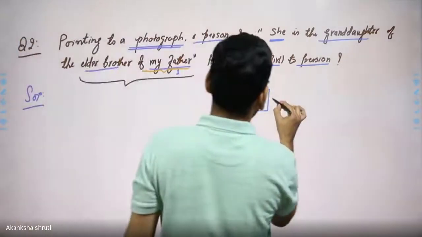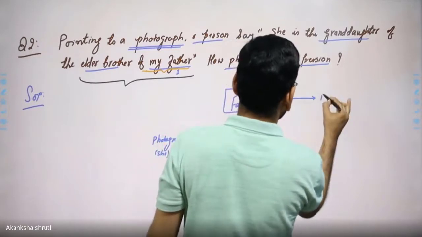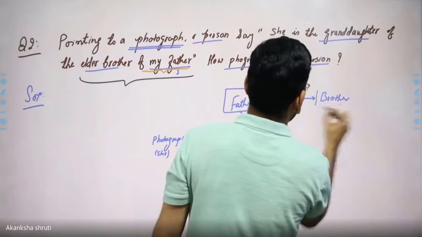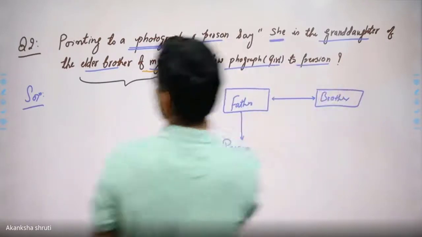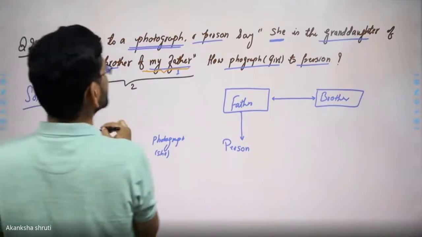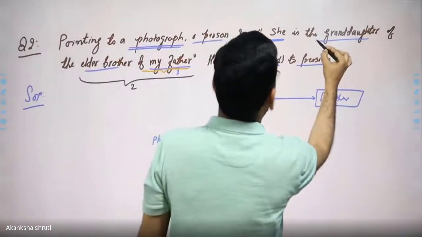So whatever the father is there, their elder brother. So brother is in the same line as the father. So this is the brother of the father. So this second statement is also over. Then she is the granddaughter of.